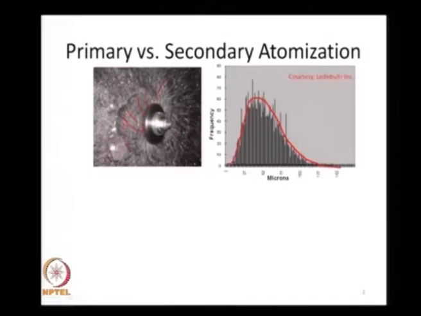So, the question one has to ask is what happened in the middle. That is where secondary atomization happened. Okay. Let us take one more example and see what we learn.